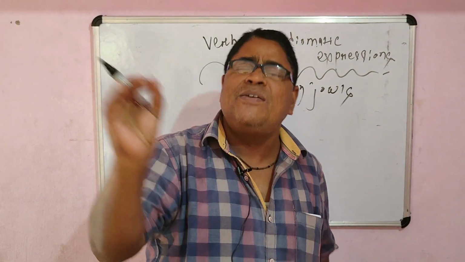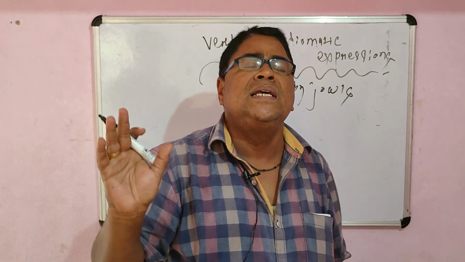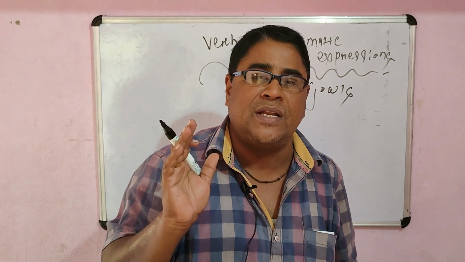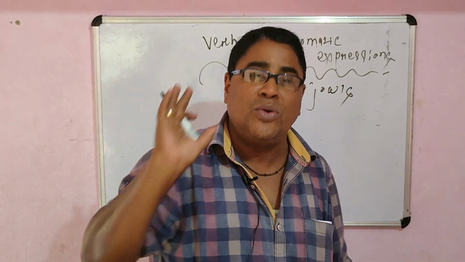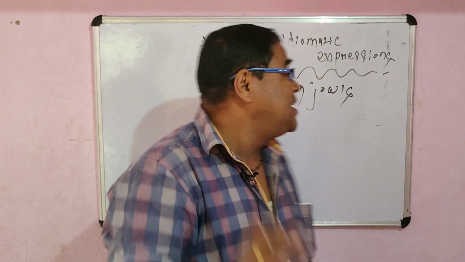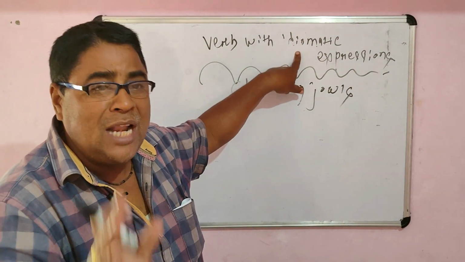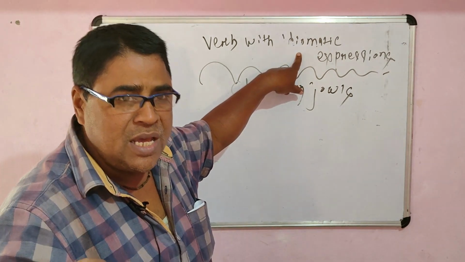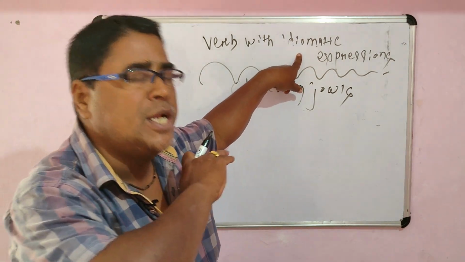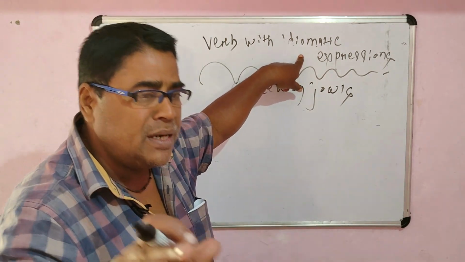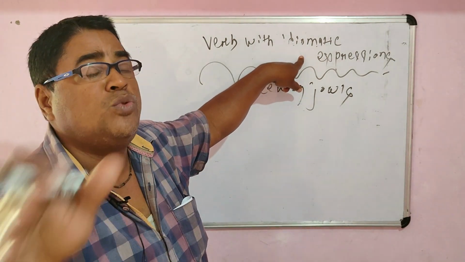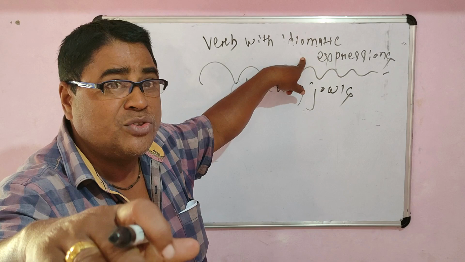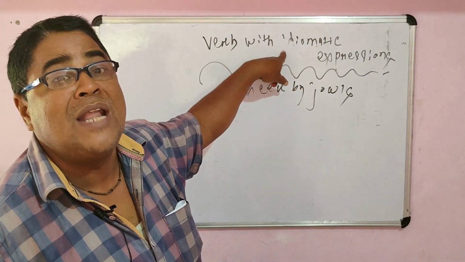If I say he is a very common man, common man means nobody cares about that particular person. We simply call him a man of the road. Man of the road is an idiomatic expression. Man of the road means he has no prestige, no reputation, no demand, no social dignity or prestige in society. Such a person is called a man of the road.